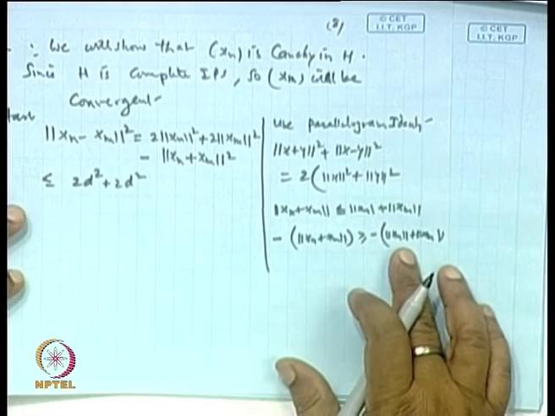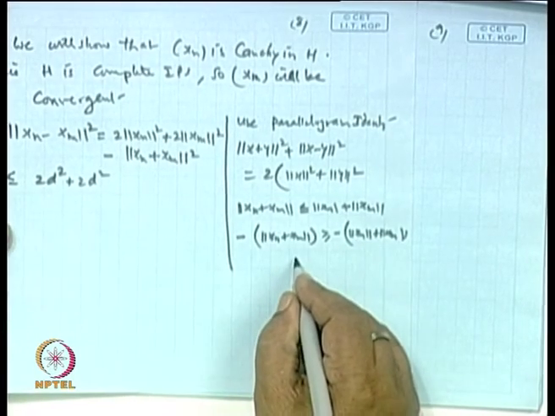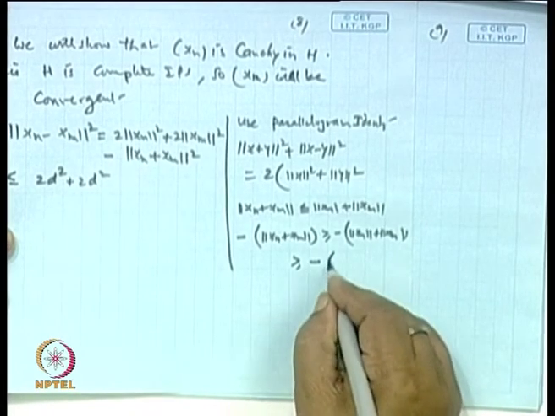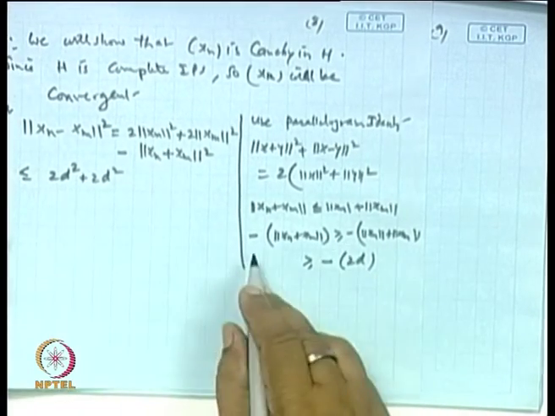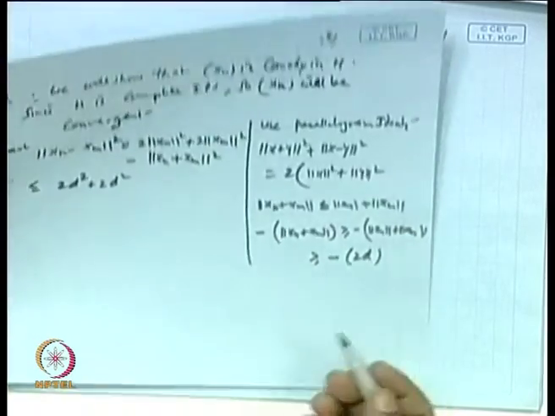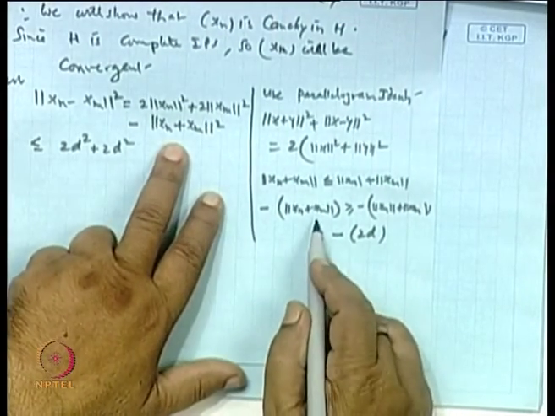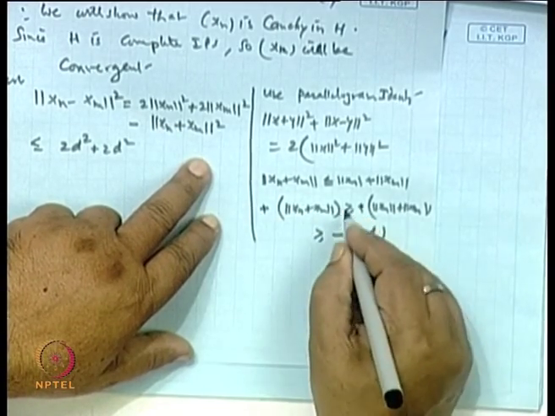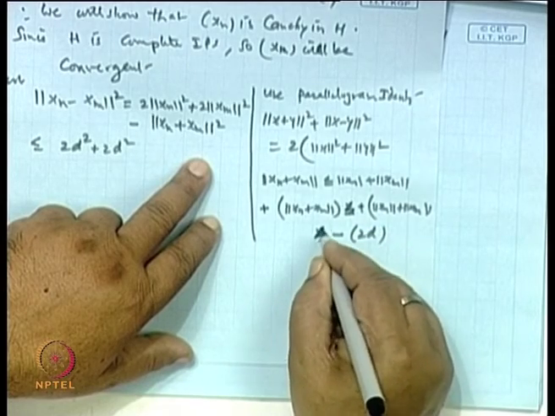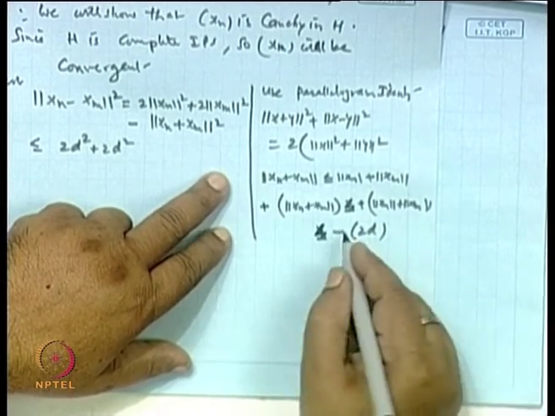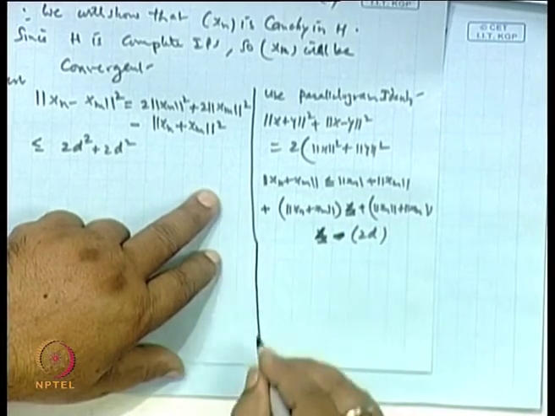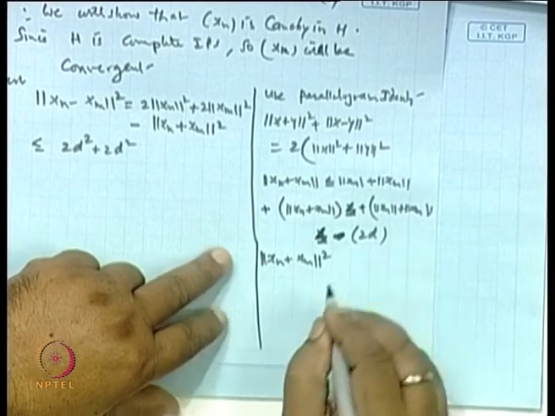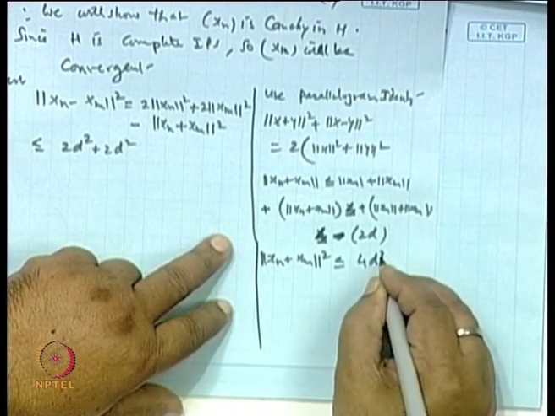This is correct. Now, this part is greater than or equal to, now x_n converges to d, so it is minus 2d. If we take the square on both sides, you do not put the minus sign right now, you just take this plus, less than or equal to, and then square, otherwise it will be a problem. So we get the norm of x_n plus x_m, squared, is less than or equal to 4d square.